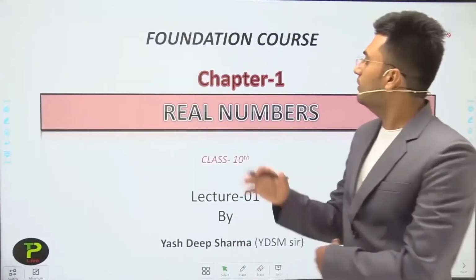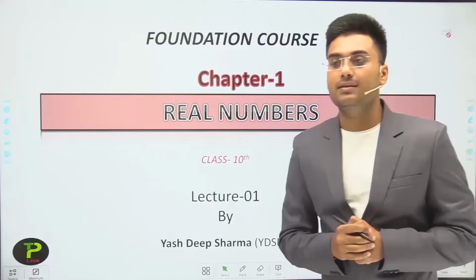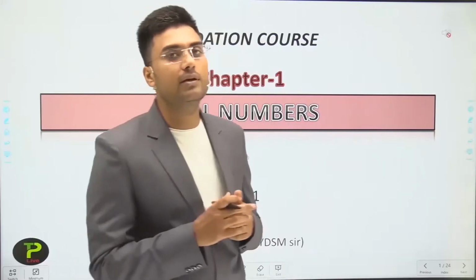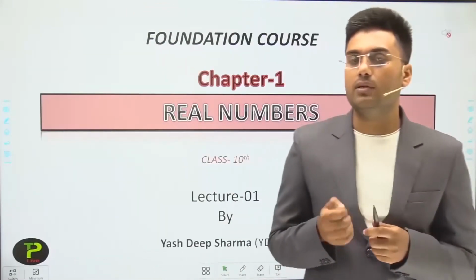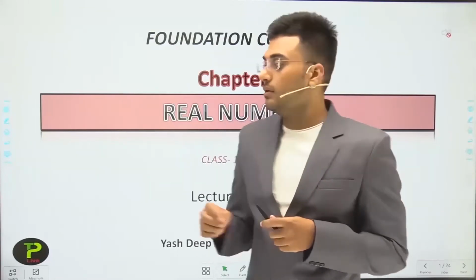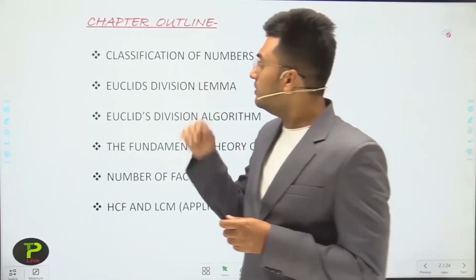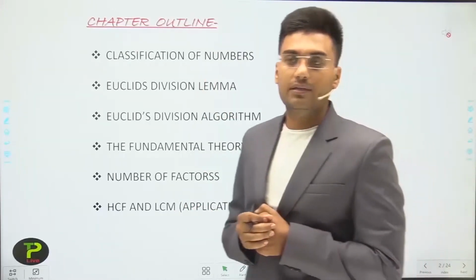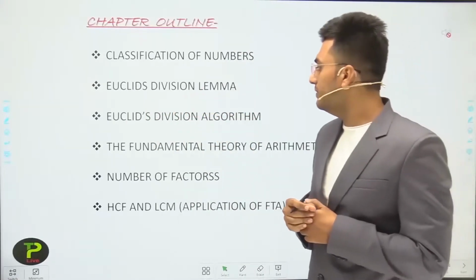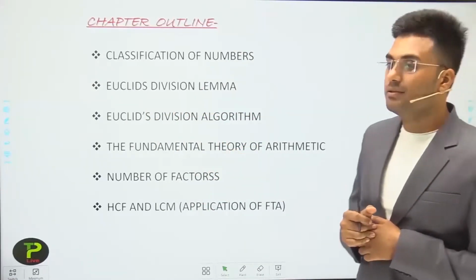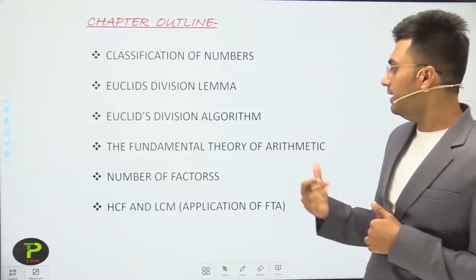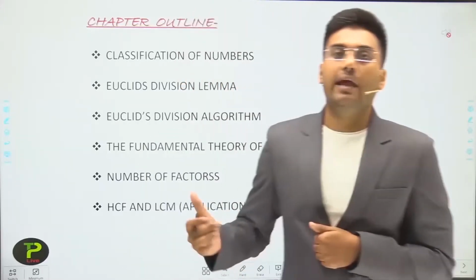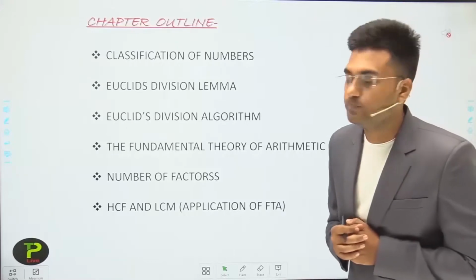The first chapter of class 10th mathematics is Real Numbers. You all know about real numbers and you are very familiar with numbers, because without numbers our life is incomplete. This is the complete chapter outline. First of all, we discuss the classification of numbers, then Euclid's division lemma, Euclid's division algorithm, and the Fundamental Theorem of Arithmetic, in short FTA. The next is the number of factors, then HCF and LCM, which are applications of the Fundamental Theorem of Arithmetic.